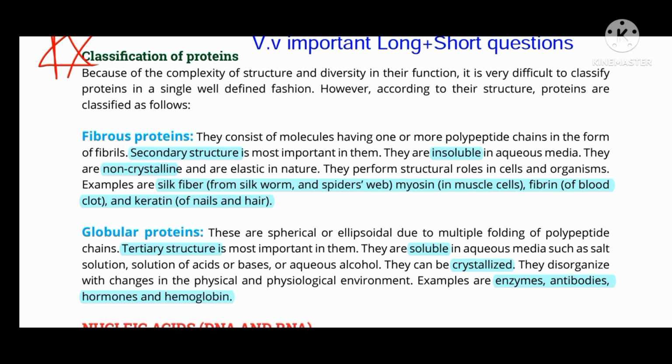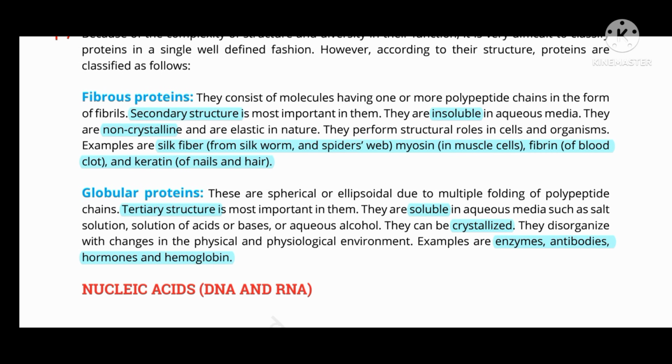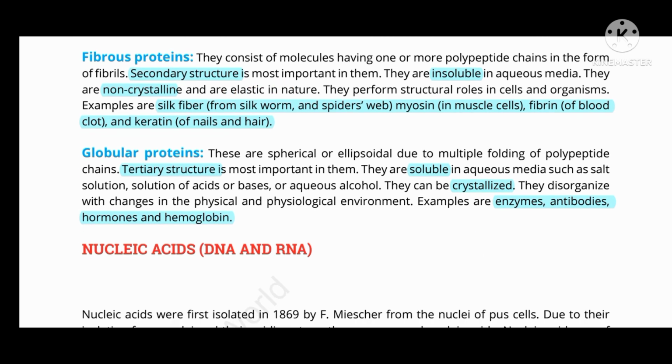As fibrous proteins are insoluble, they cannot be crystallized. If something is insoluble in water, it cannot be crystallized, and these are elastic in nature. And the globular proteins are soluble in aqueous media and they can be crystallized.